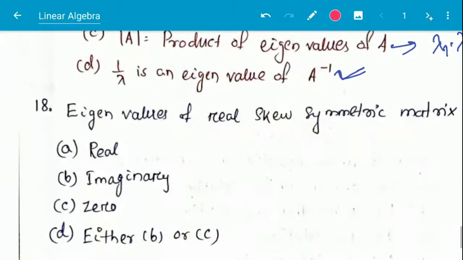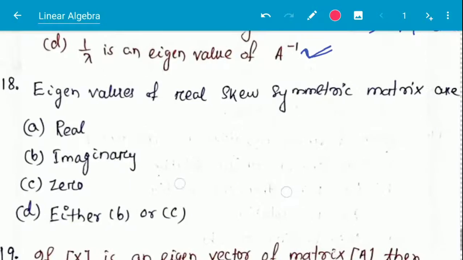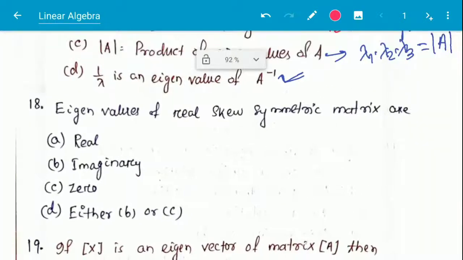So next question, question number 18, eigenvalues of a real skew symmetric matrix are either imaginary or 0, that is B or C. Either imaginary or 0, not real. And this type of question has been asked in the GATE exam many times, more than 5 times, in many branches of engineering.